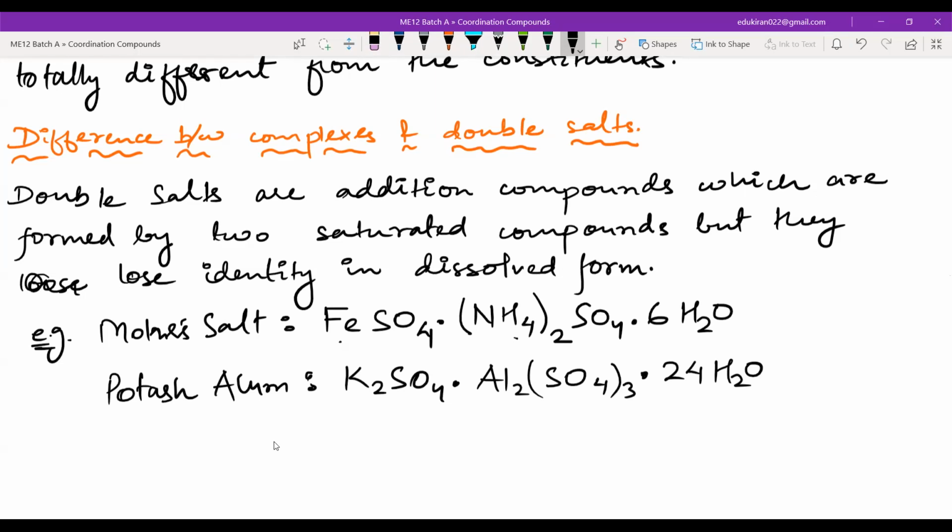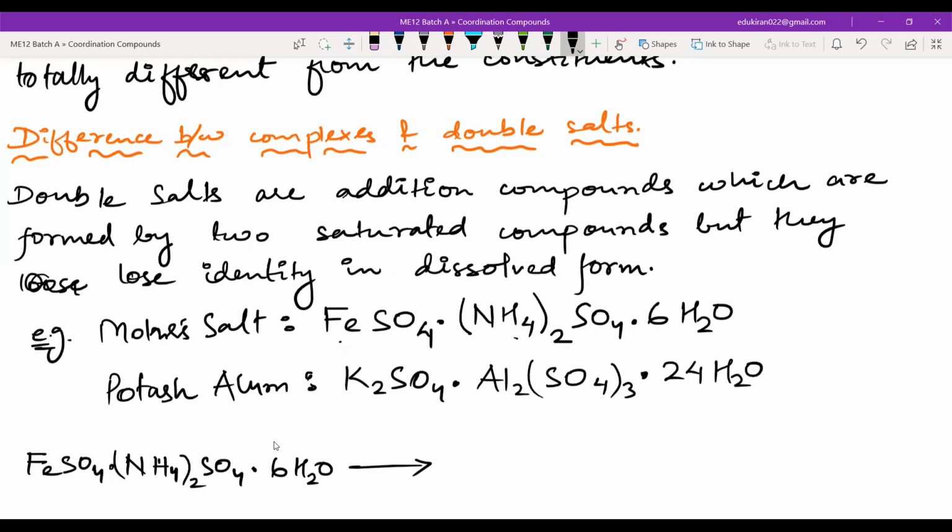Now let us add FeSO4.(NH4)2SO4.6H2O into water. Please remember, this is water of crystallization. So what will happen if I add water to water? Water will become water only.